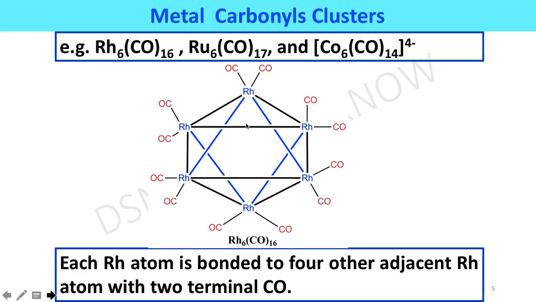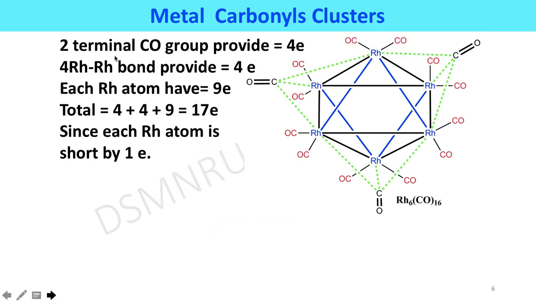Here the rhodium atoms are situated at the corners of the polyhedron. Each rhodium atom is bonded to 4 other adjacent rhodium atoms and 2 terminal carbonyl groups. The 2 terminal carbonyl groups provide 4 electrons to the rhodium atom and the 4 rhodium bonds provide 4 electrons.